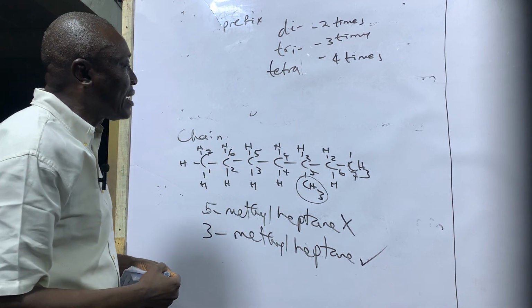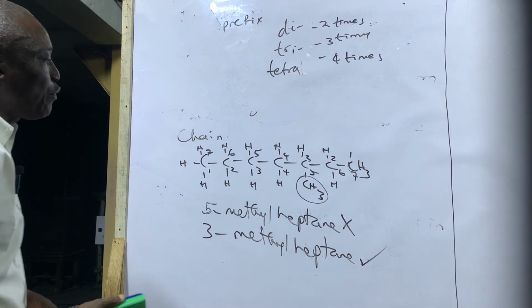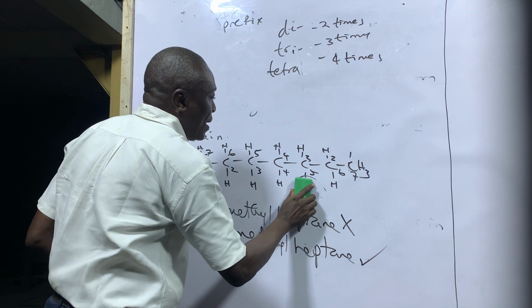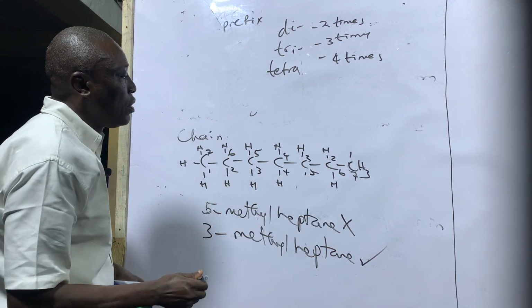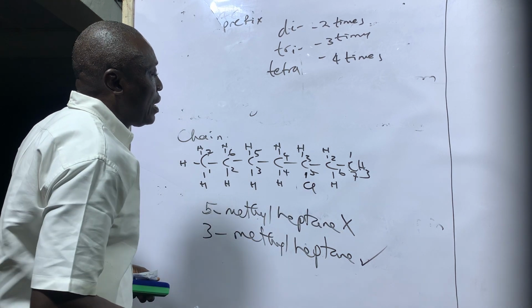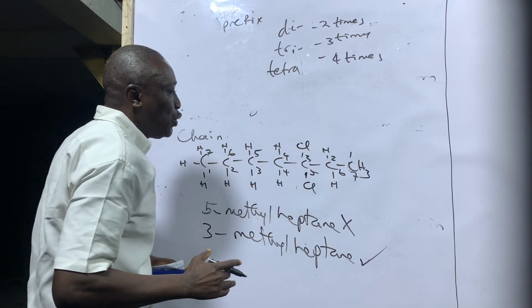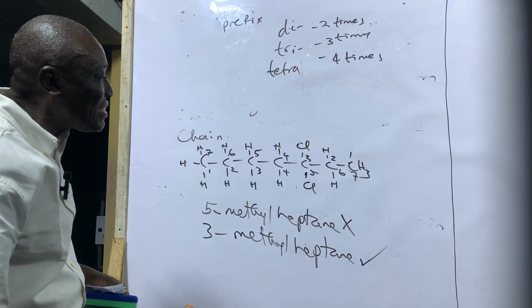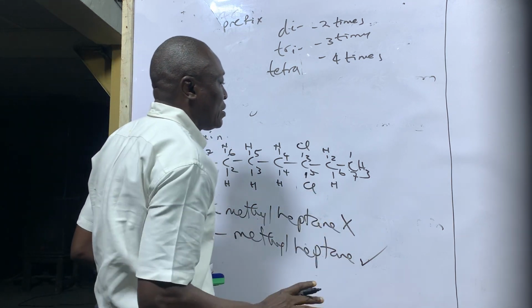Now, let's look at this case. In this particular compound, assuming we have chlorine as substituent here, and you have another chlorine here as a substituent. I said earlier that substituents are the atoms or group of atoms apart from hydrogen.